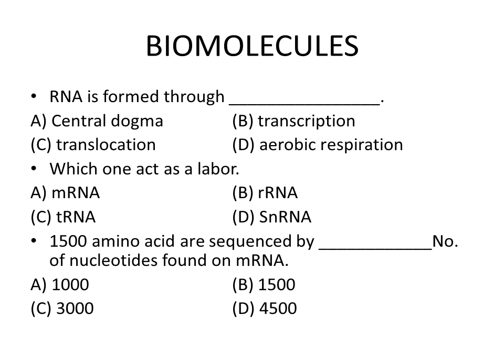In the last we have a very conceptual MCQ. We have 1500 amino acids and they are sequenced by a dash number of nucleotides found on messenger RNA. So keep it in your mind, each amino acid requires the combination of 3 nucleotides. So the hint behind this MCQ is that we have to multiply 1500 by 3 and we will get the answer 4500. So the right answer is D.